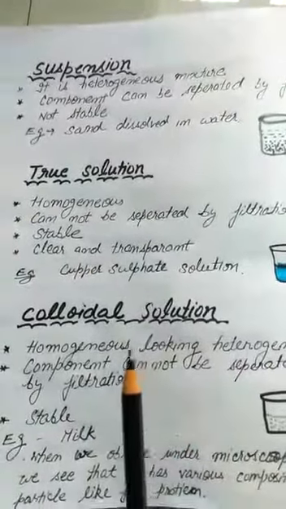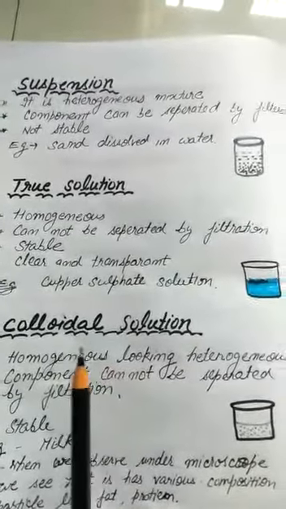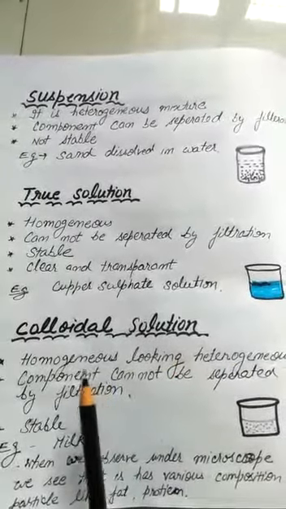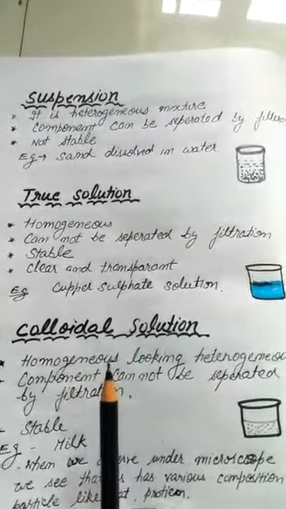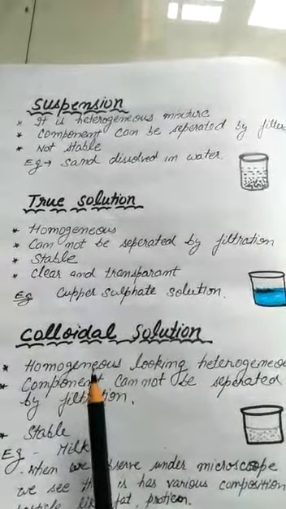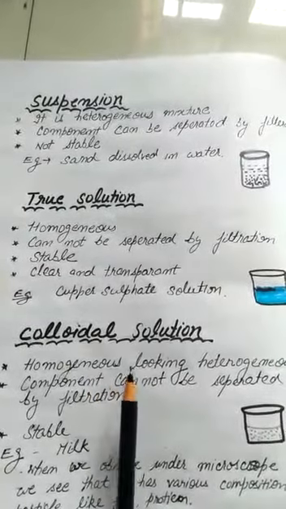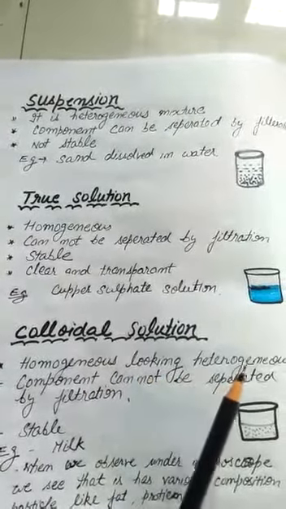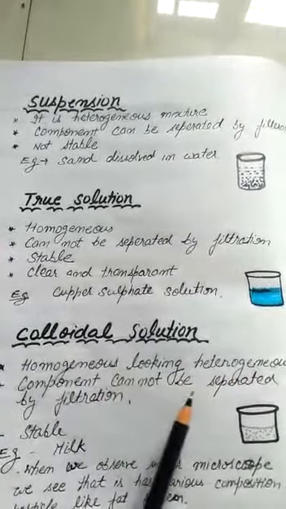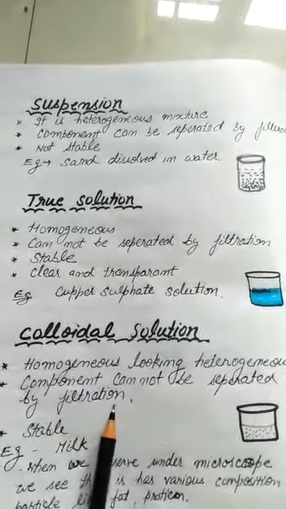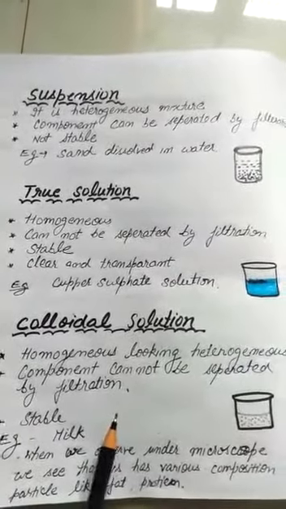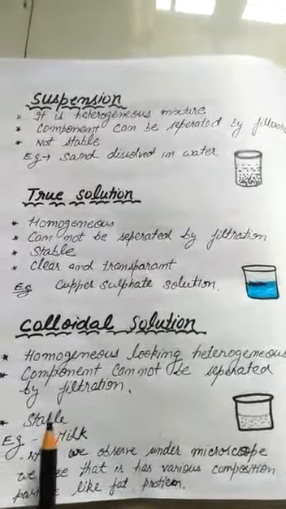Now third one is colloidal solution. Milk or blood is an example of colloidal solution. It is also a homogeneous looking mixture, but actually it is heterogeneous. Do you get my point? Colloidal looks homogeneous, uniform, but it is actually a heterogeneous mixture. Means particles are not distributed uniformly. Components cannot be separated by filtration, as the particle size is very small. So when we do filtration, the particles will come down through the filter. So filtration is not possible. It is stable.